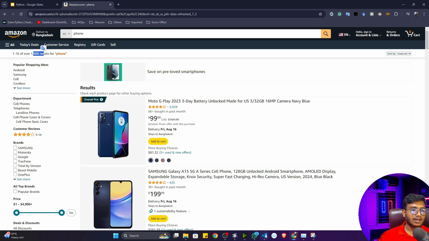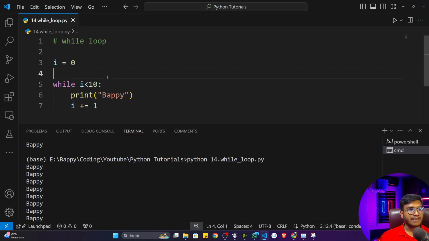Now let's get back to our code editor. See, I have written one program. I think you remember this particular program. It will print my name 10 times. If you want to visualize this program, and see how the value is getting updated, how it is printing, that means how my code is executing and how this loop is running,